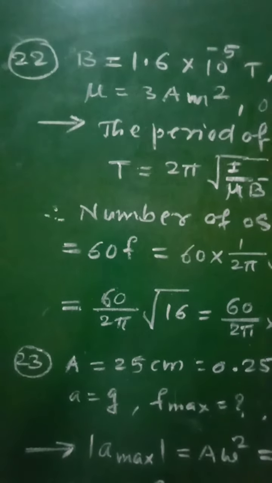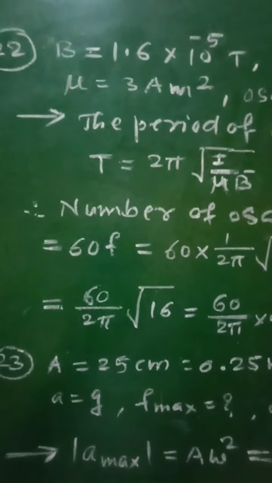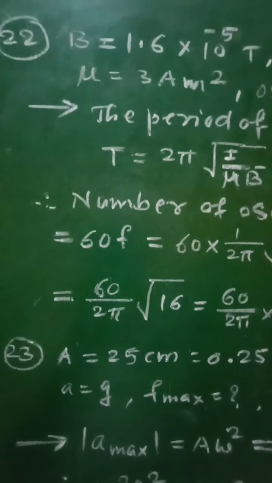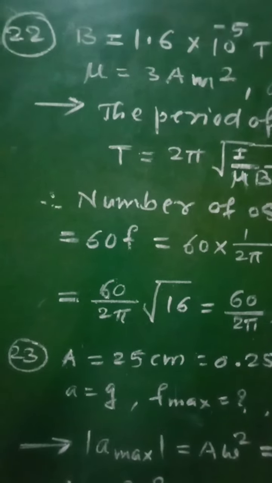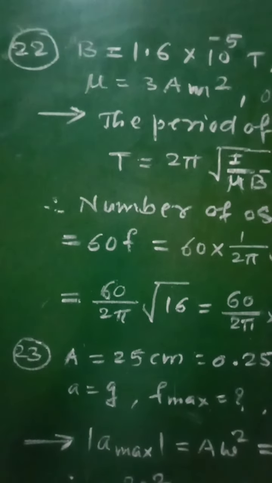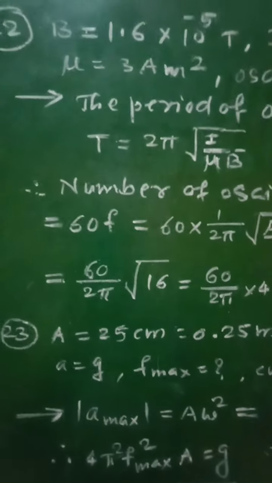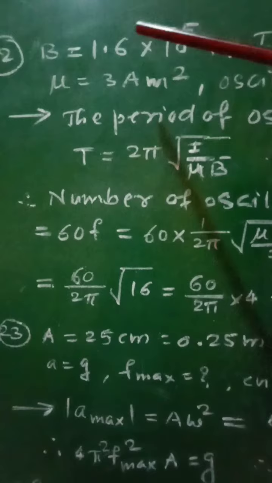The magnet has moment of inertia 3 into 10 raised to minus 6 kilogram meter square, and the magnetic moment is 3 ampere meter square.